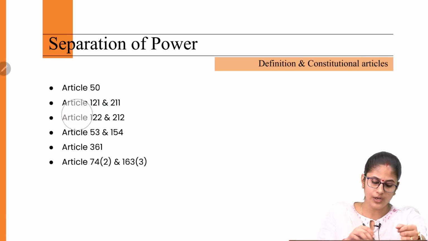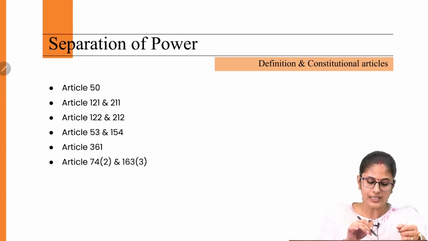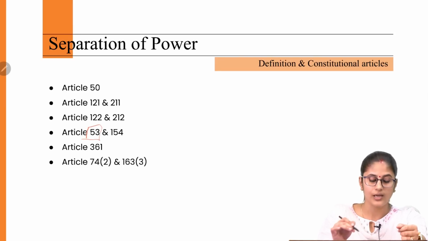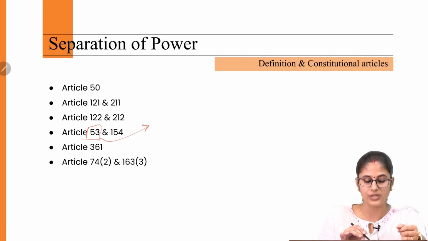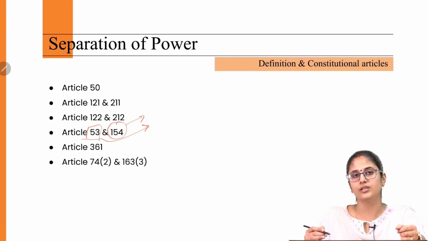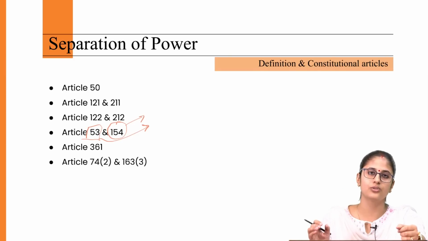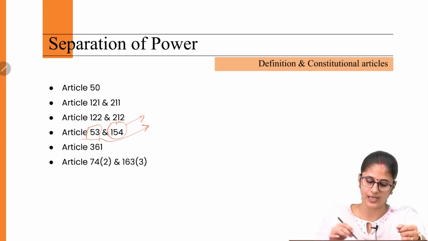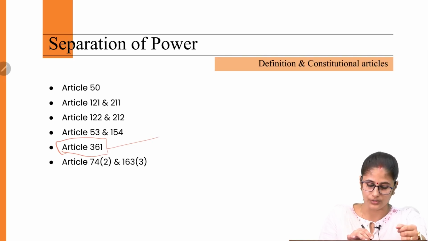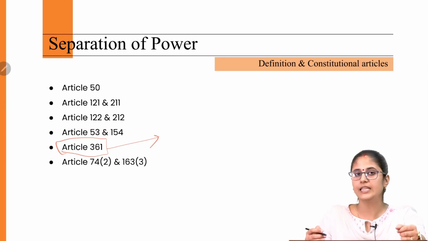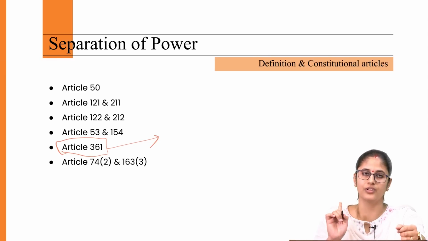Then, according to Article 53, the executive power at the union level is bestowed on the president, and according to Article 154 of the Indian Constitution, the executive power at the state level shall reside in the governor. Then, according to Article 361, both the president and the governor are not answerable to any court for exercise of their functions and duties of their office.